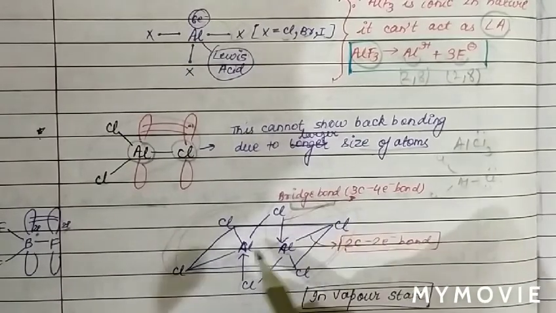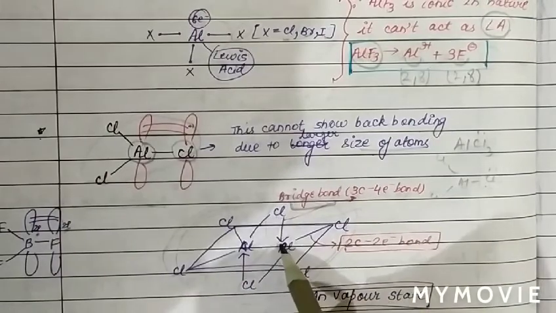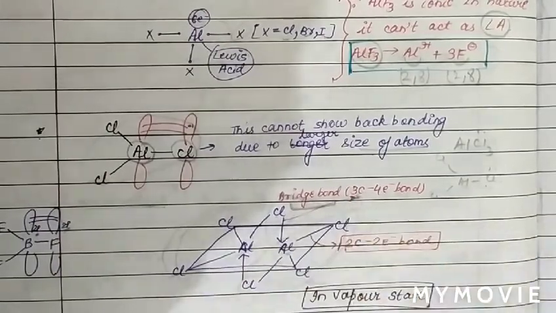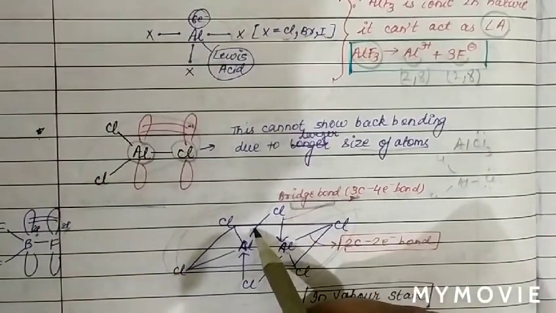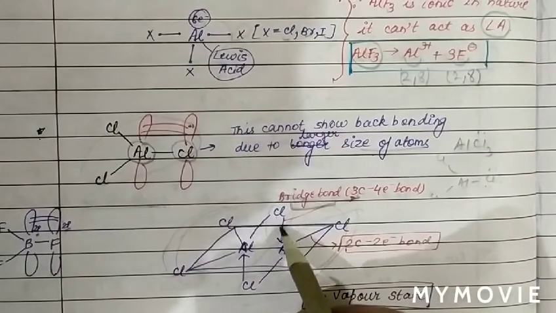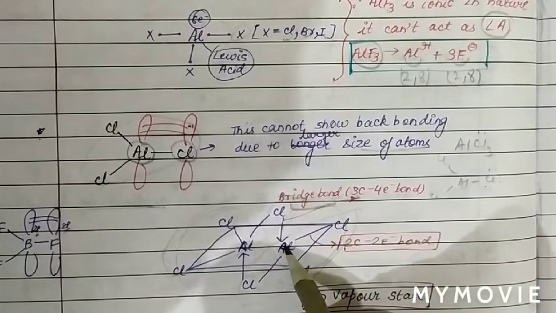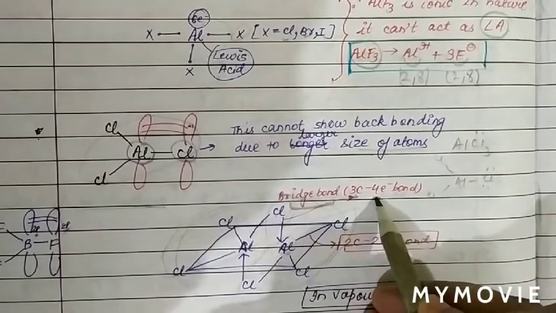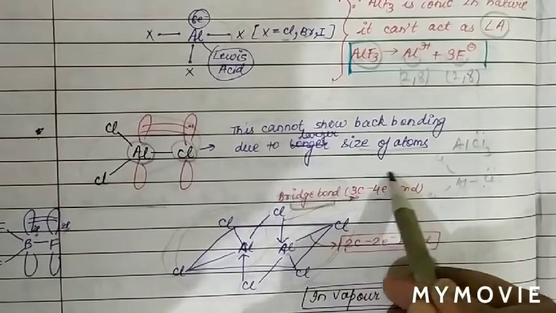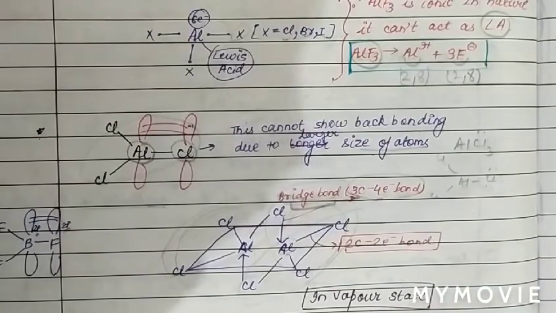And in the bridge bond we can see one center, two centers, three centers. So basically three centers are involved. And how many electrons? Two electrons are in this bond and two electrons in this bond. So basically three centers, aluminium, chlorine, aluminium, and 4 electrons are involved. So basically the bridge bond is also called a 3 center 4 electron bond.